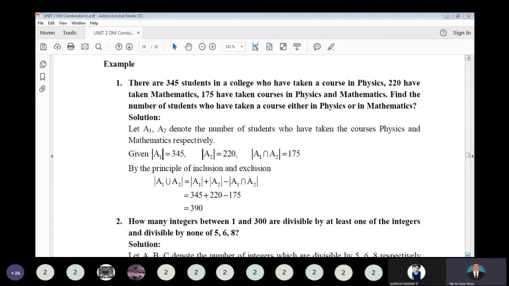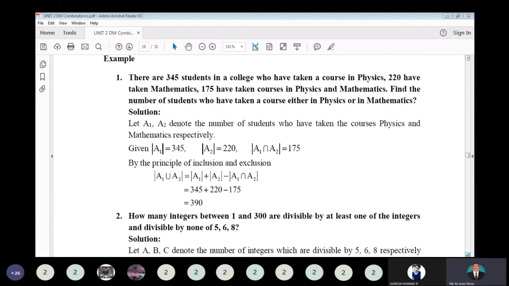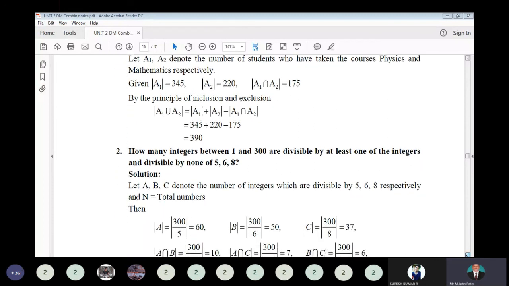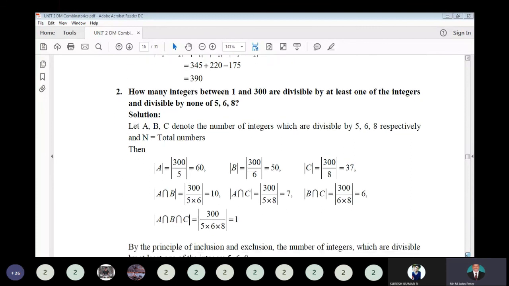So substitute it, you will get 345 plus 220 minus 175, that's equal to 390. So 390 persons take the course either physics or mathematics. So this kind of problems you may expect, they are important.